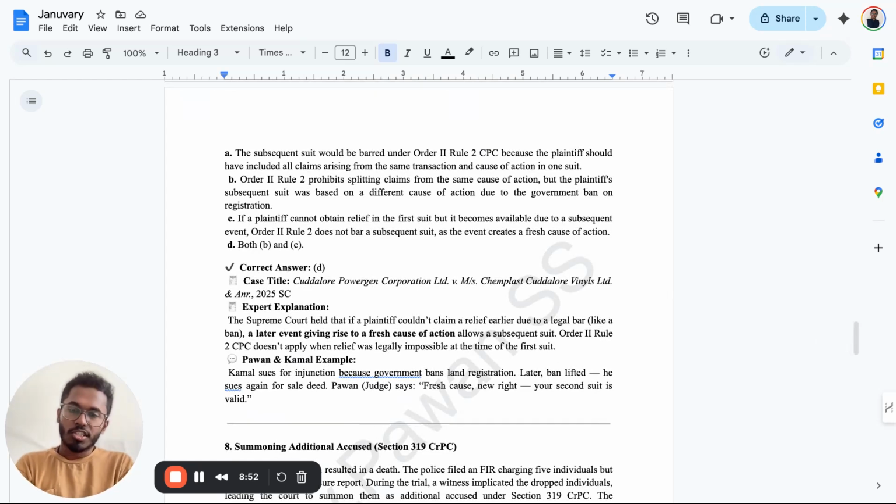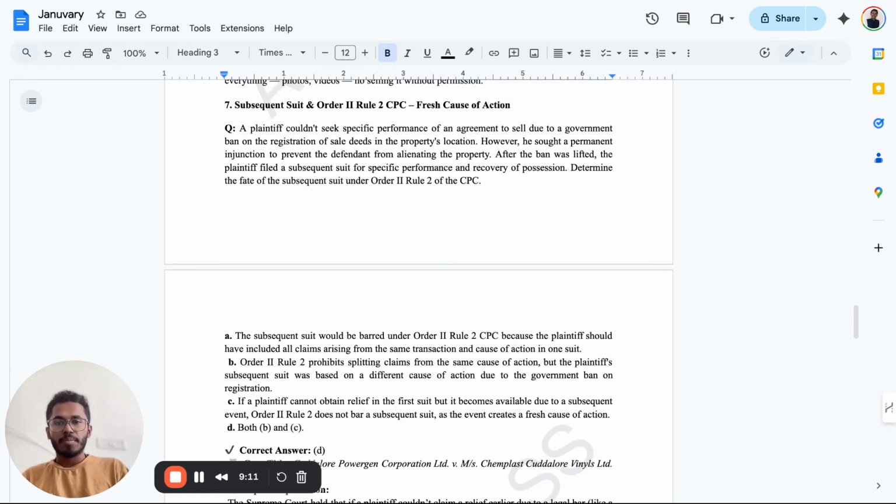Kamal sues for injunction because the government bans land registration, later the ban is lifted. He sues again for the sale deed. Pawan, the judge says fresh cause, new right, the second suit is valid.